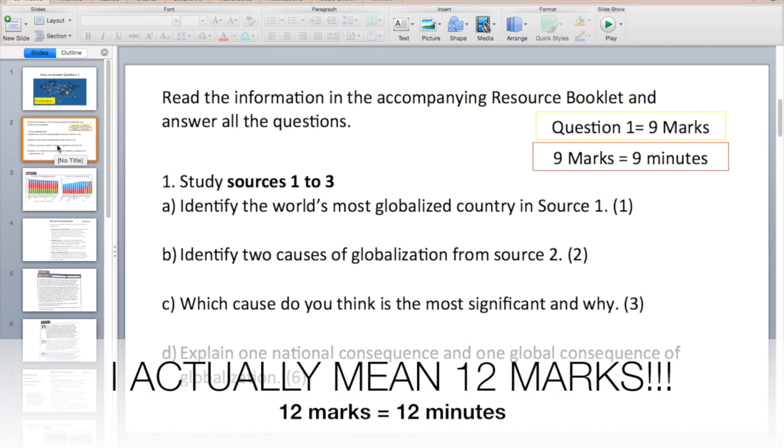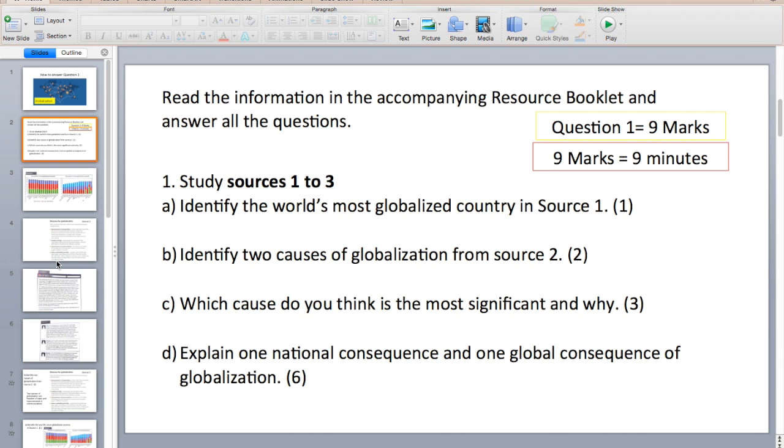Question 1 is worth 9 marks, and has parts A, B, C, D. 9 marks, basically it's a mark a minute for your IGCSE, so it should take you about 9 minutes. Let's have a look at question 1.